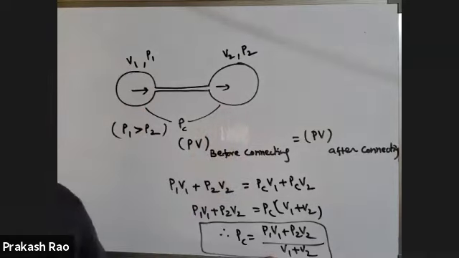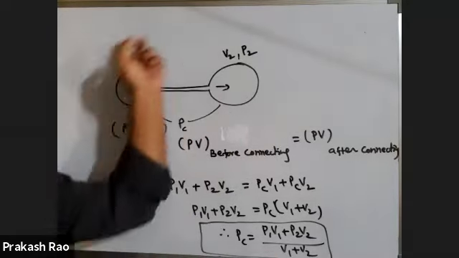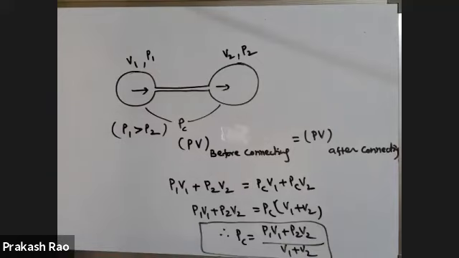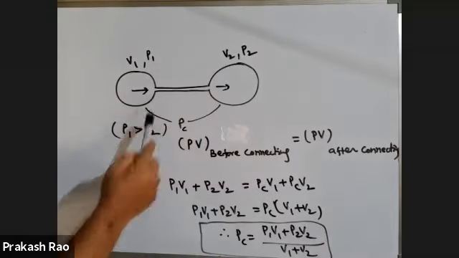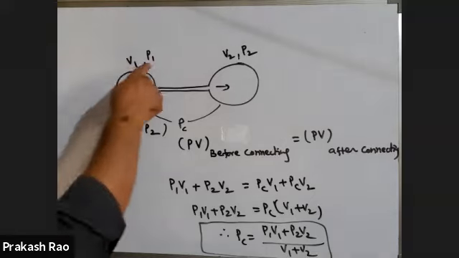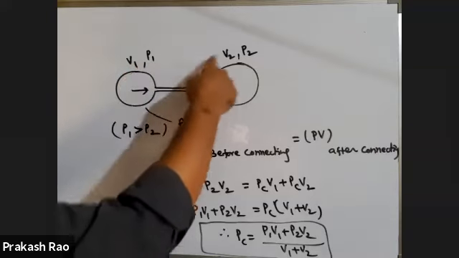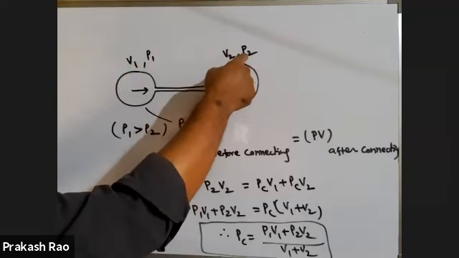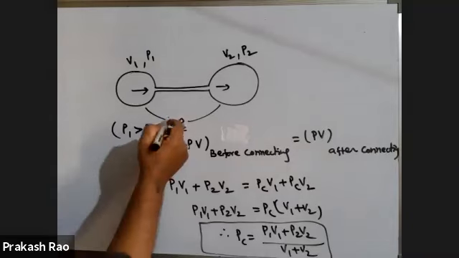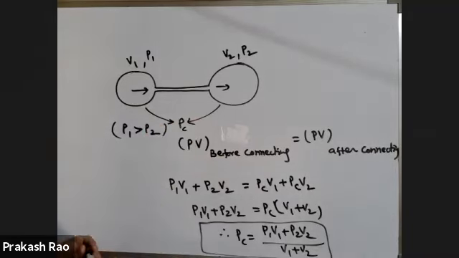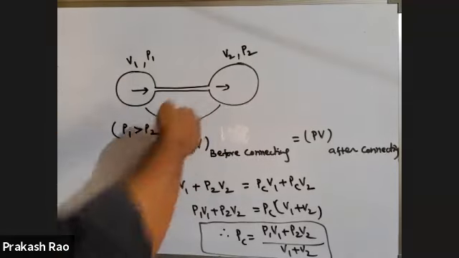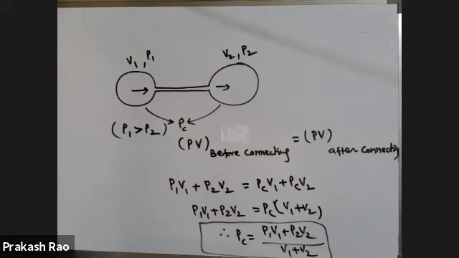Alright, this is the question which is given many times in different competitive exams. Find the common pressure of the combination. You draw this diagram. This is before connecting. It is filled with gas which is at a pressure P1. This is volume V2 which is filled with gas at pressure P2. When these two are connected, let the common pressure be this much. The pressure of this one decreases, the pressure of this one increases, until their pressures become equal in both the containers, till the time the gas flows from one vessel to the other vessel.